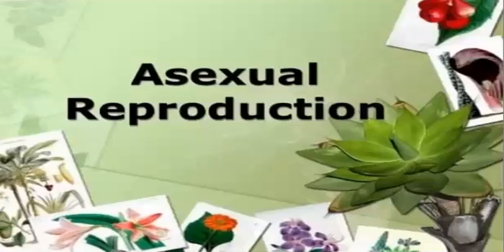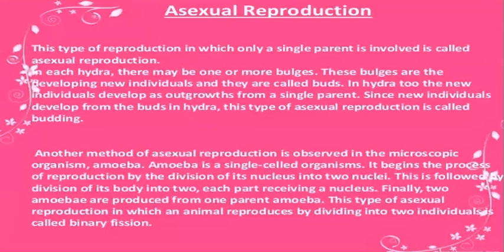Now we go over to asexual reproduction. Asexual reproduction does not involve two parents, it just involves one parent. So only a single parent is involved. Two most important examples for you all to study this year are hydra and amoeba. In each hydra, there might be one or more bulges. Bulges are actually outgrowths and they are called buds. In hydra, the new individuals develop as outgrowths, and since new individuals develop from the buds, the process is called budding.